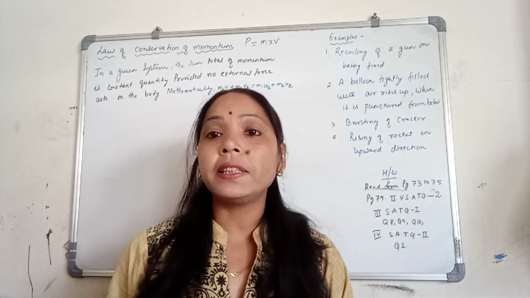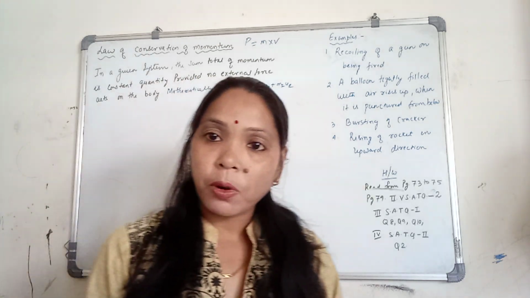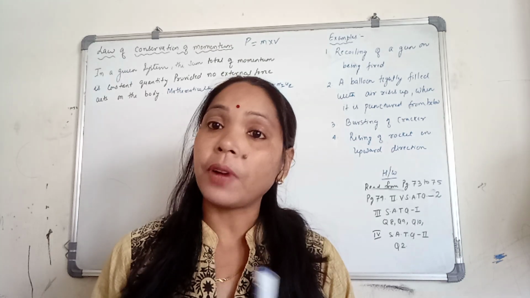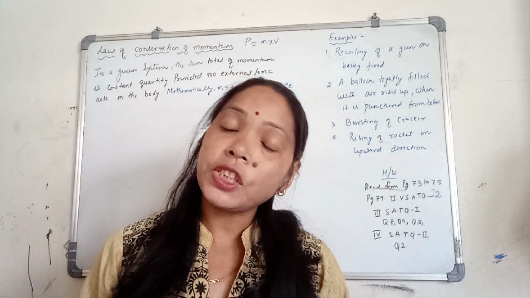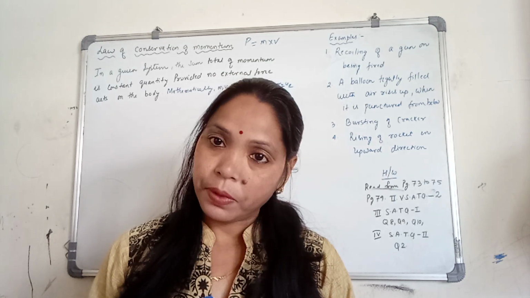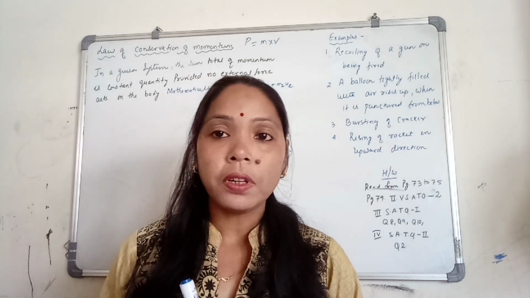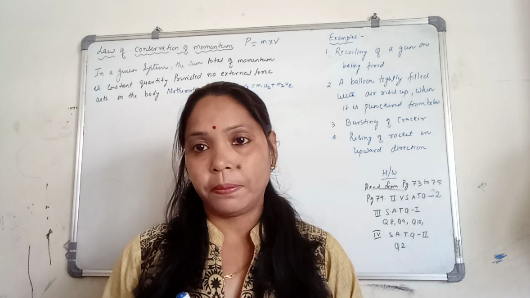And if you want to find the change in momentum, it means final momentum minus initial momentum. So what is the final momentum? Final momentum is mv and the initial momentum is mu. So if you write mv minus mu, it represents change in momentum.